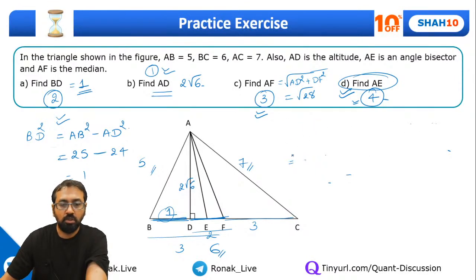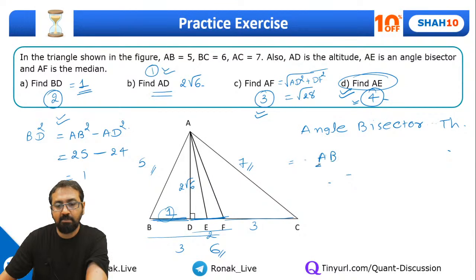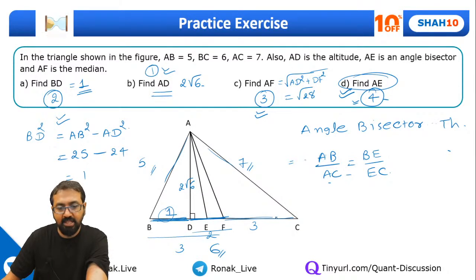Yes or no? So can we apply the internal angle bisector theorem? What does it say? The angle bisector theorem says that AB upon AC will be equal to BE upon EC. Please understand, the ratio of two sides will be the same as the ratio of this part and this part.